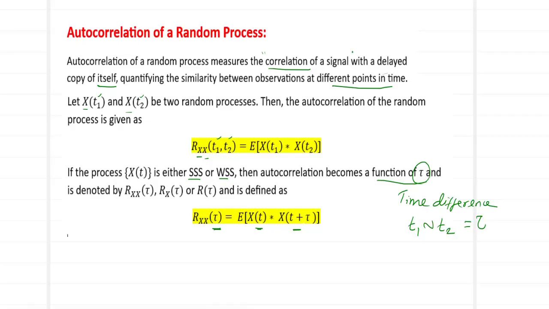So what happens with the time difference? One time parameter is t plus tau, the second time parameter is t. When I subtract the smaller from the bigger, what I am left with is tau. So if you compute it as a function of tau, you write x of t times x of t plus tau, and the difference between the two time parameters gives us the input value equal to tau. This is how we define the autocorrelation of a random process.